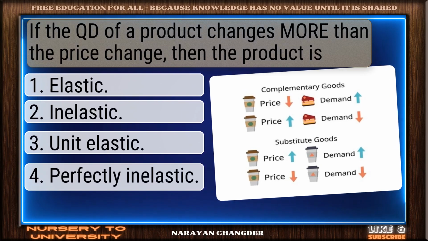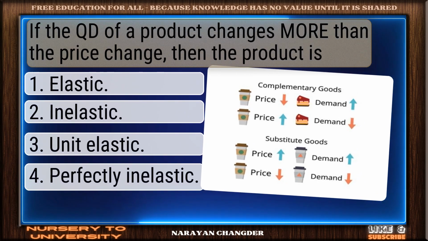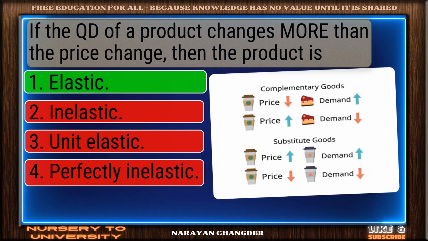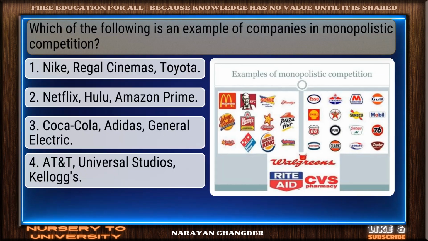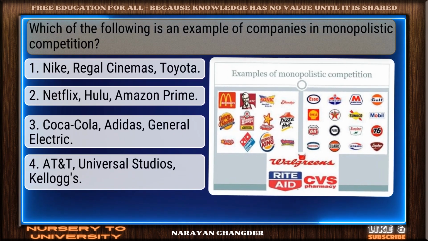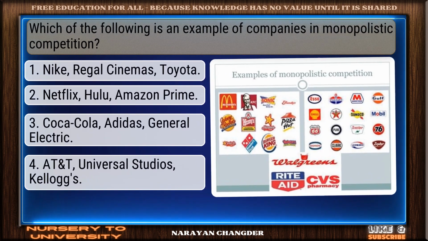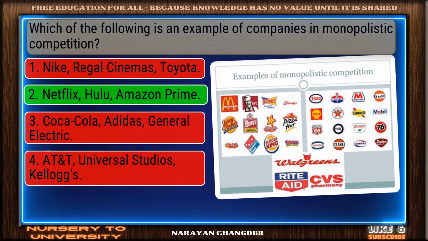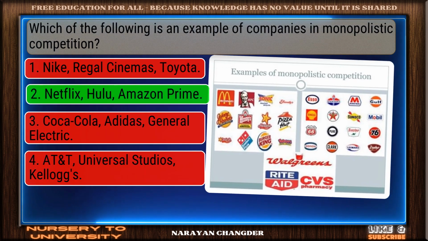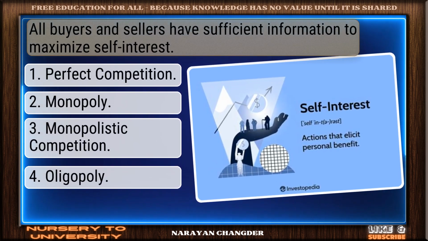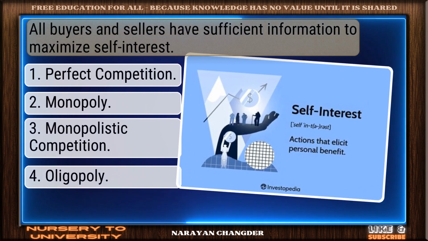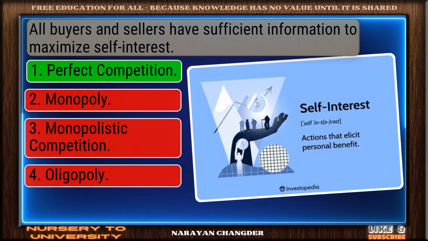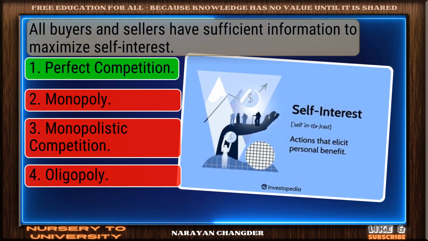If the QD of a product changes more than the price change, then the product is strong choice. Elastic is the right answer. Which of the following is an example of companies in monopolistic competition? Sharp thinking. Netflix, Hulu, Amazon Prime is the right choice. All buyers and sellers have sufficient information to maximize self-interest. Great job. Perfect competition is the accurate answer.